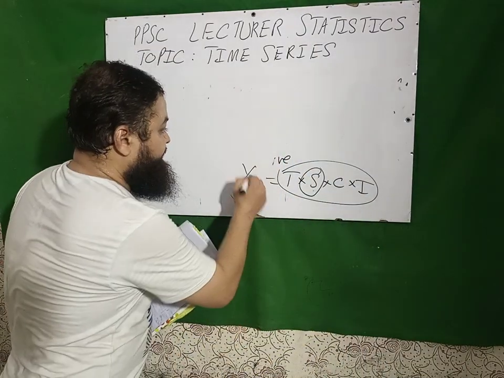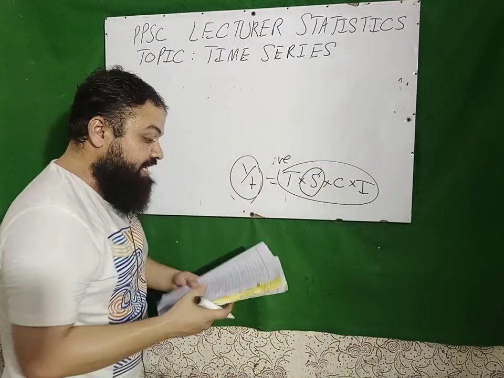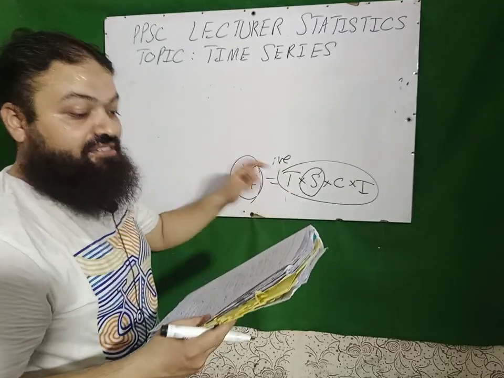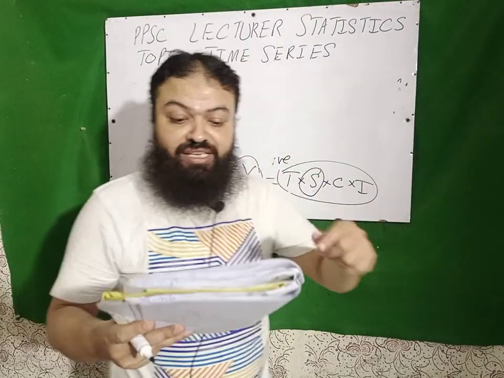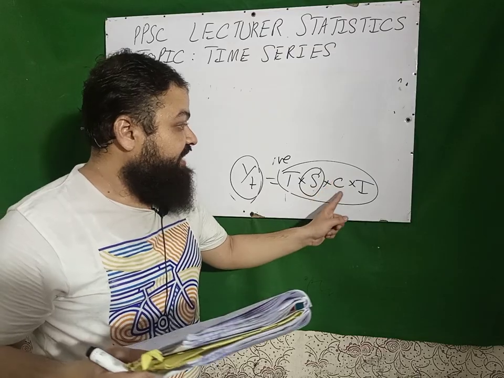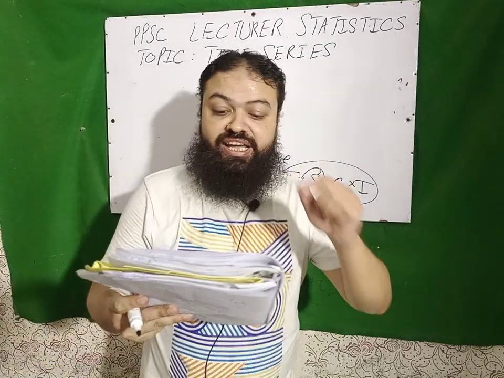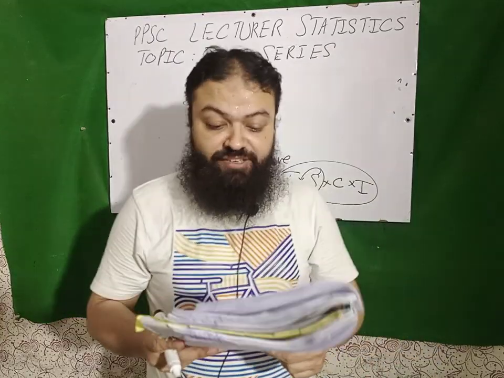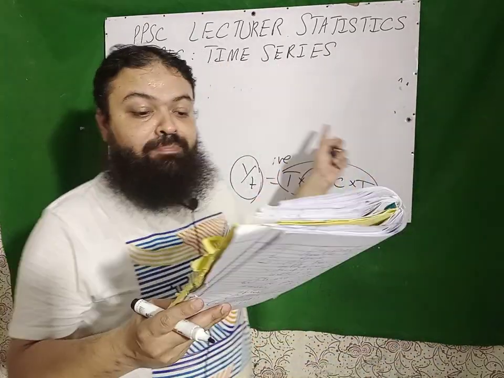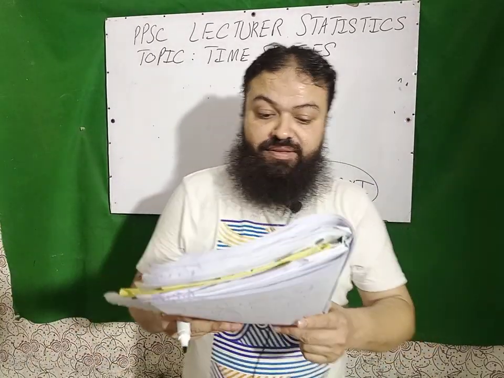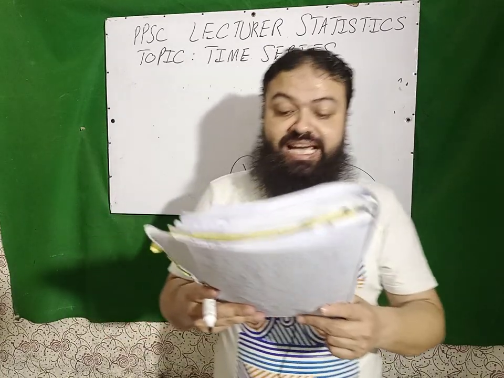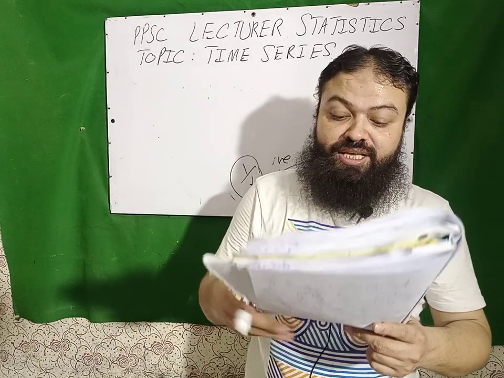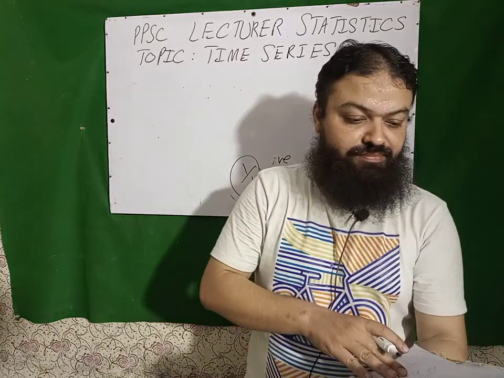Yt, the observation collected at any time, and T are stated in original units, whereas the remaining three, seasonal, cyclical and irregular, are expressed in percentages, a very important one. Next, in the additive model, Yt is equal to T plus S plus C plus I. T, S, C and I are assumed to be mutually independent.